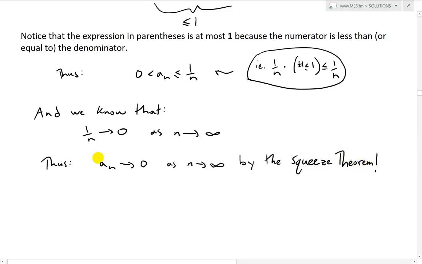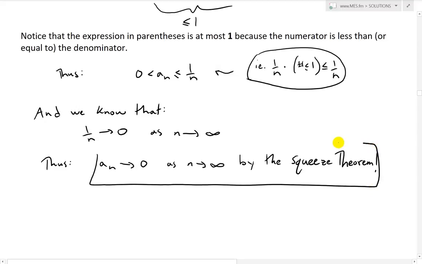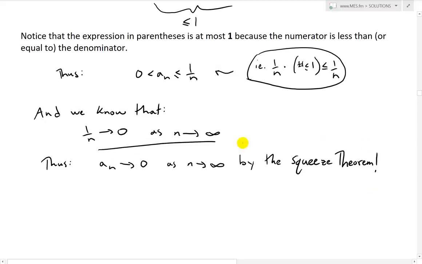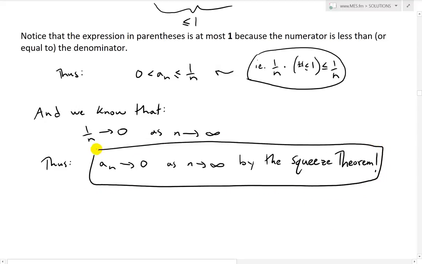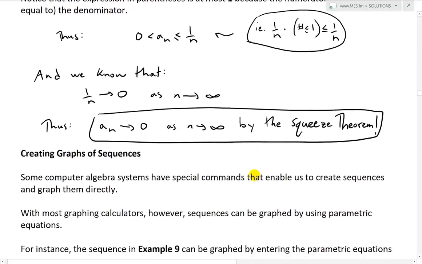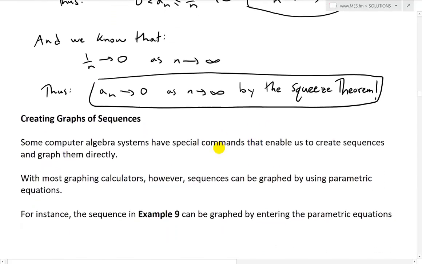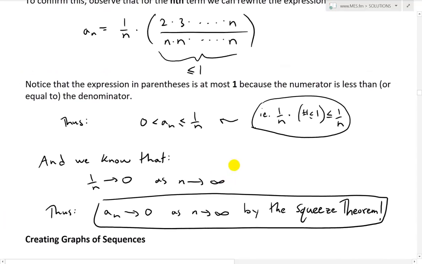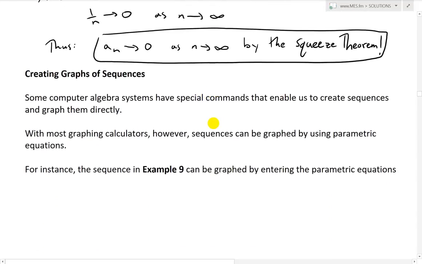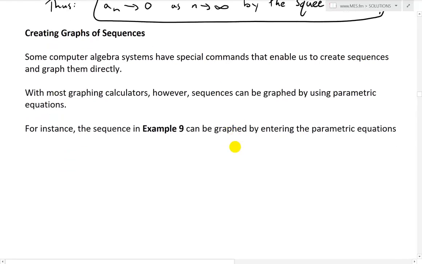So yes, fascinating stuff. I'll just box this out. Let's do a better box, like this. And there it goes. And now that we got to that example, we'll go through a quick segment on creating graphs of sequences, and then I'll show you how you can graph this particular sequence. Some computer algebra systems have special commands that enable us to create sequences and graph them directly. And with most graphing calculators, however, sequences can be graphed by using parametric equations.